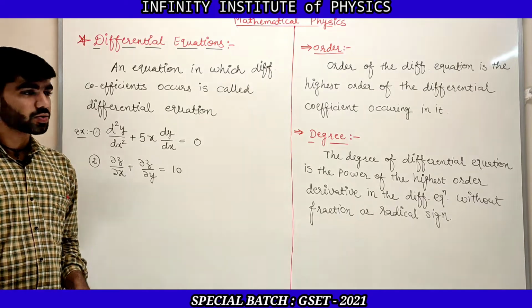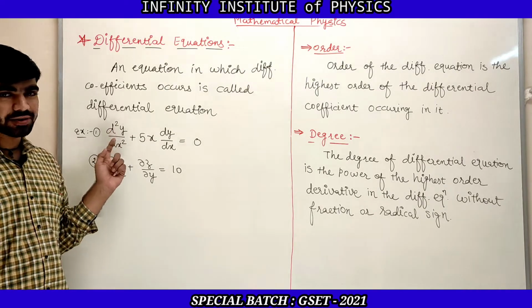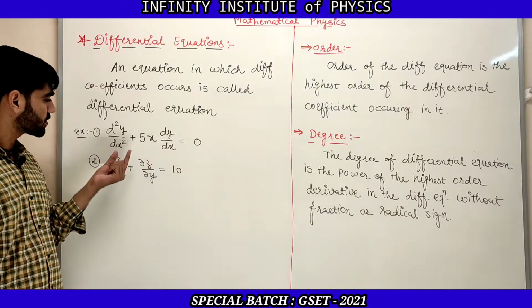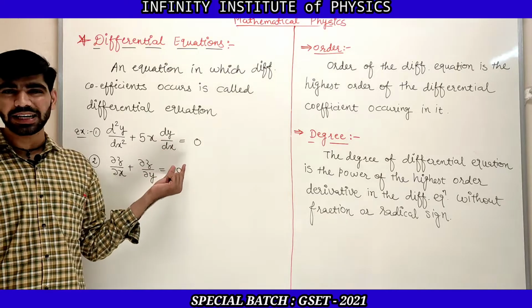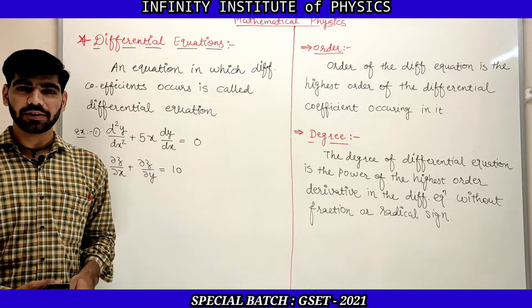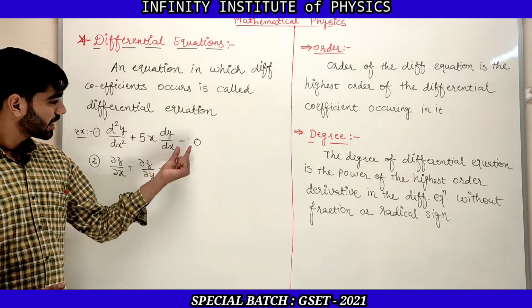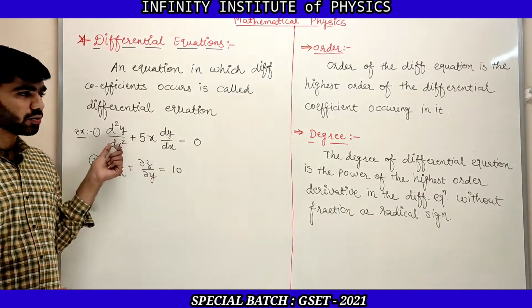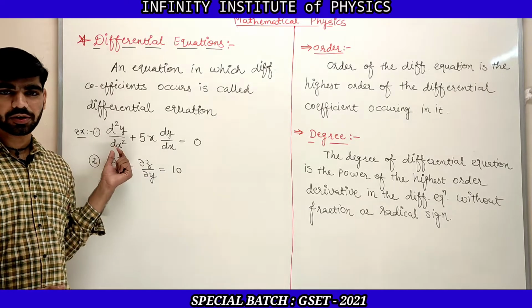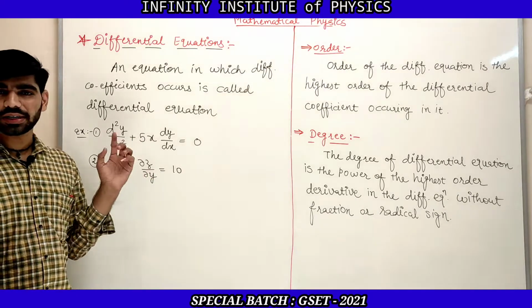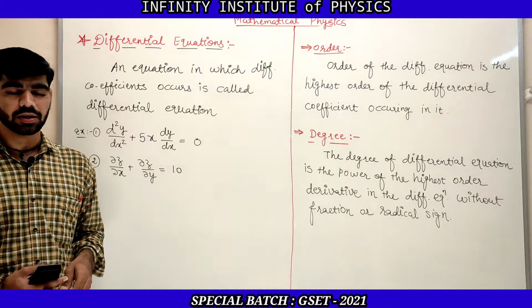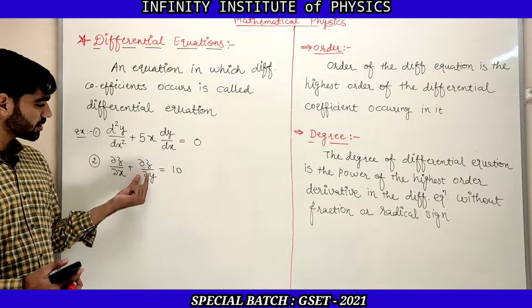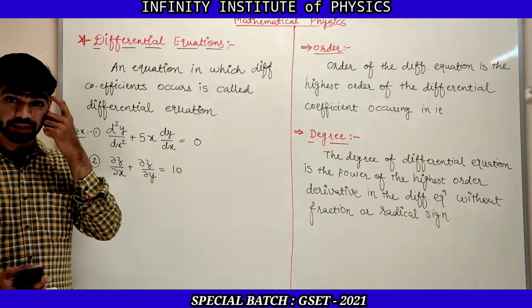That's simple. Let us take one example: d square y by dx square plus 5x dy by dx is equal to 0. Here you can observe that d square y by dx square and dy by dx are terms with differentiation, and there is an equality sign as well, so definitely this is an equation containing differential coefficients, and that's why it is known as a differential equation. Next is del z by del x plus del z by del y is equal to 10.